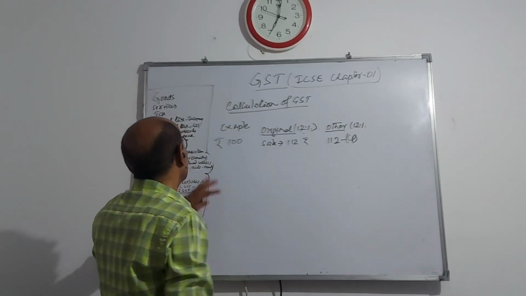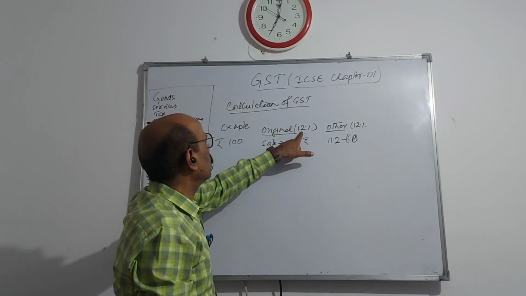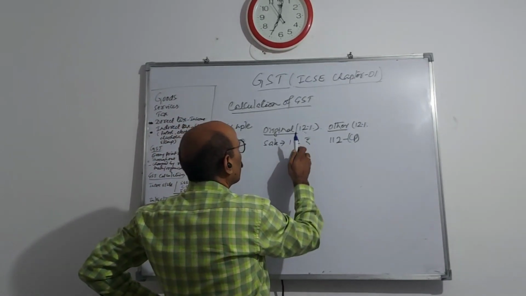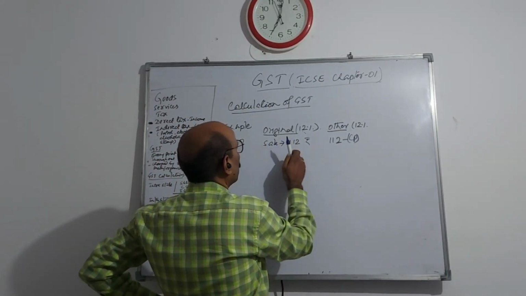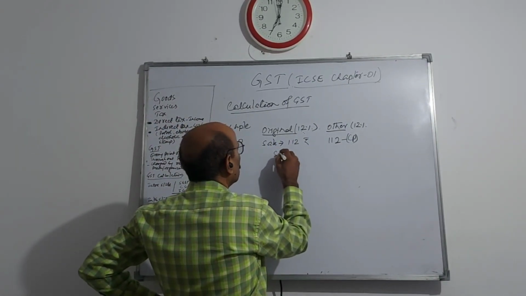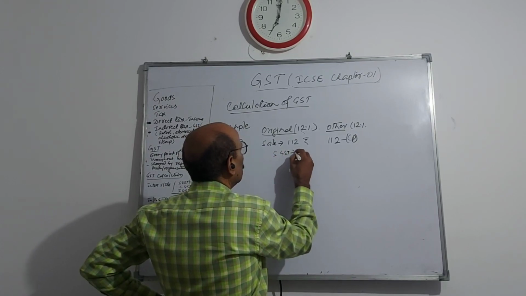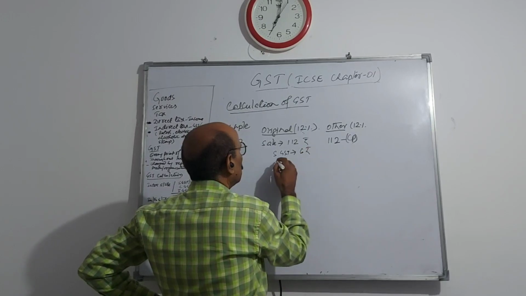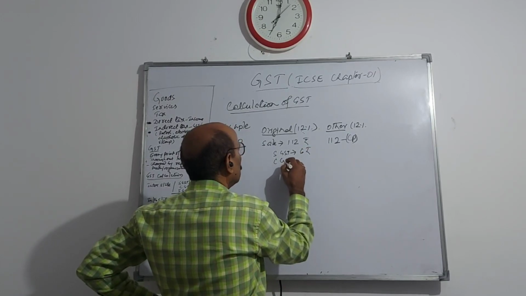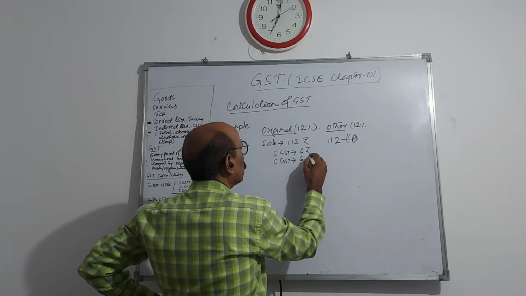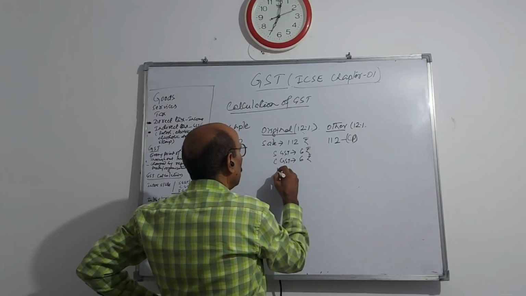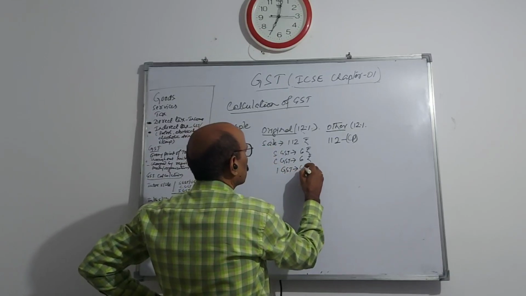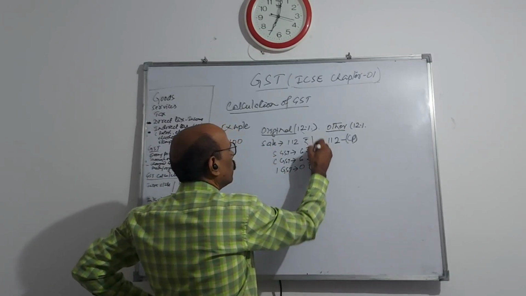Now the categorization, where this money will go: the original dealer will divide this 12%, meaning 12 rupees on 100. State GST he will give 50%, meaning 6 rupees to state GST. Central GST he will give again 6 rupees. But IGST nil. IGST is not applicable in this, 0 rupees. Clear?